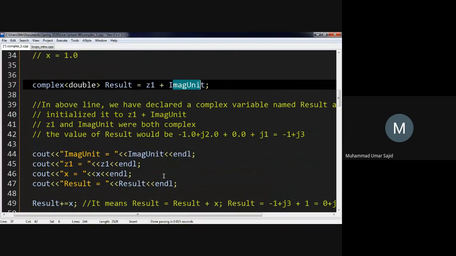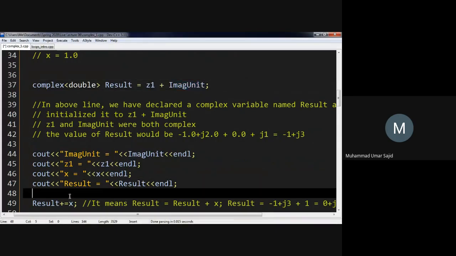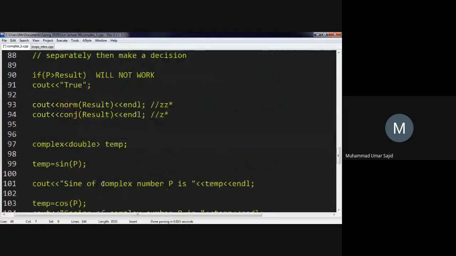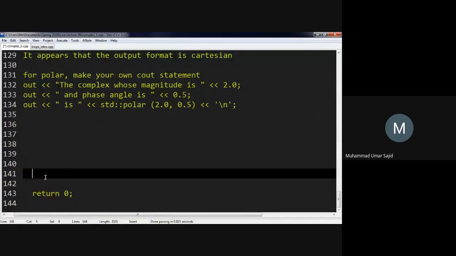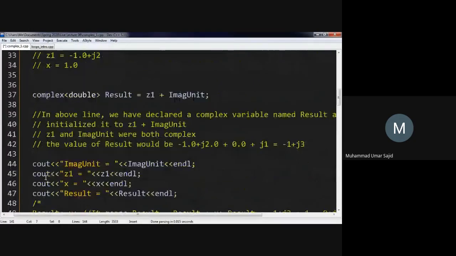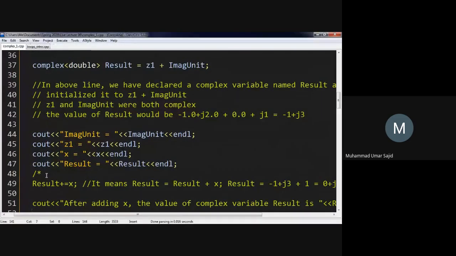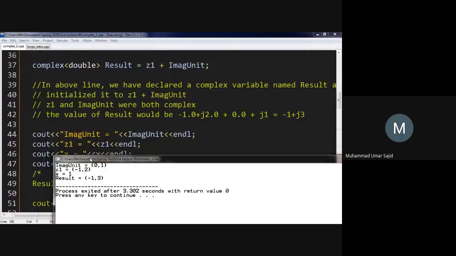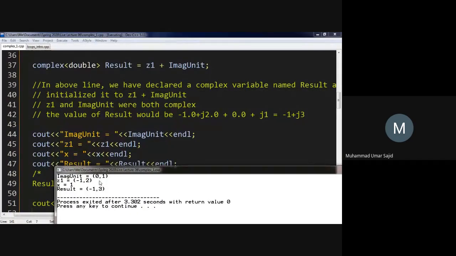Let's print that. I'm going to remark all these lines which I have written over here. So lots of remarks. I'm going to delete that later on. So I'm going to run this and let's see what we get. It says image unit equals to, and it also displays the value of the complex numbers in rectangular format by default.